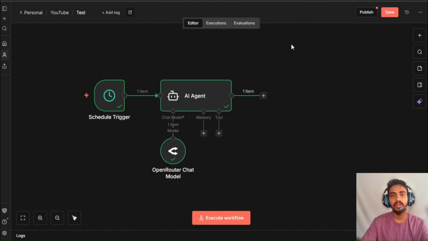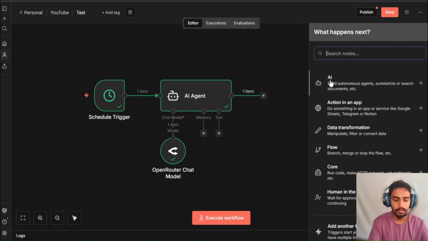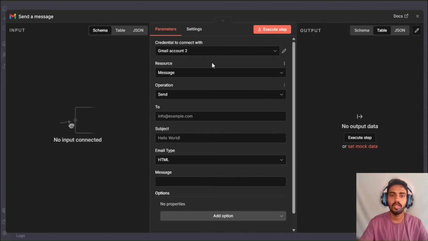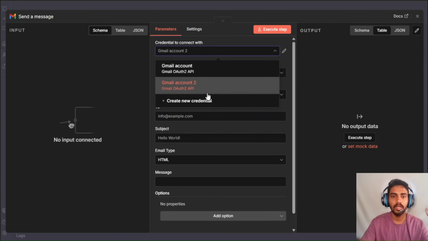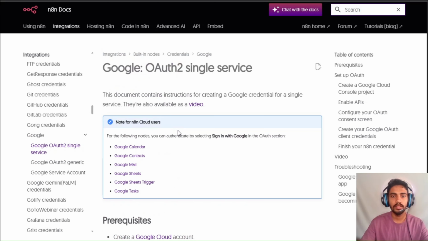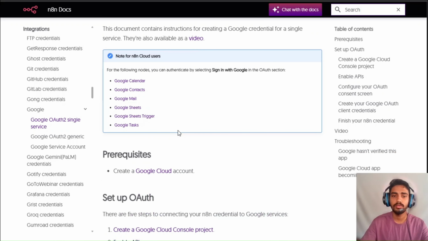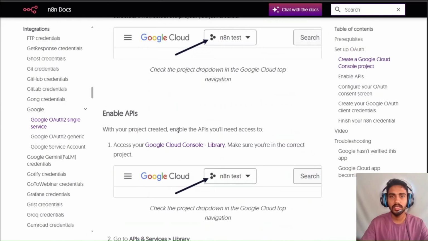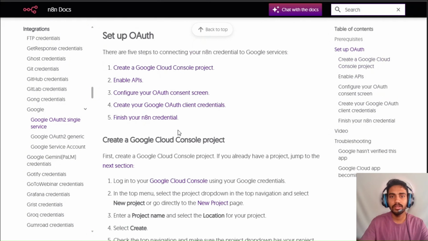Now, the next step is we have to add a Gmail node where we will actually send this advice into our inbox. We'll click on here, we'll go for Gmail, we can send a new message. Then we have to configure everything. When you come here, you won't have your Gmail credentials created. You can click on create new credential, and then you can click on open docs, and inside the n8n documentation, you'll get very detailed instructions of how you can create your own Gmail credentials. Just like it's 3 to 4 simple steps.